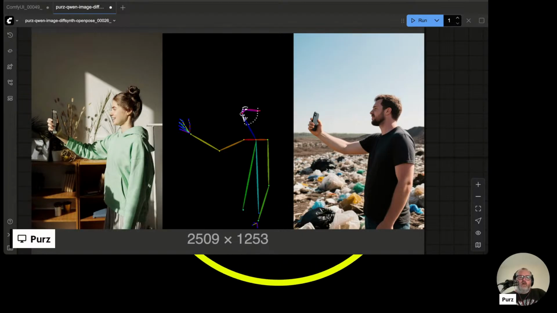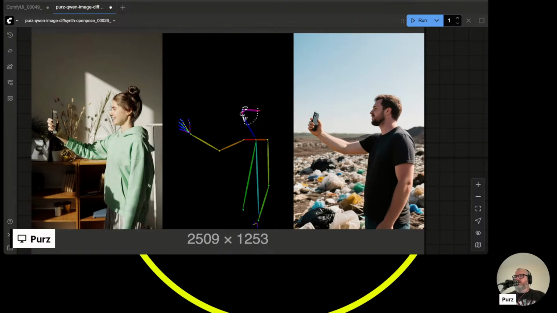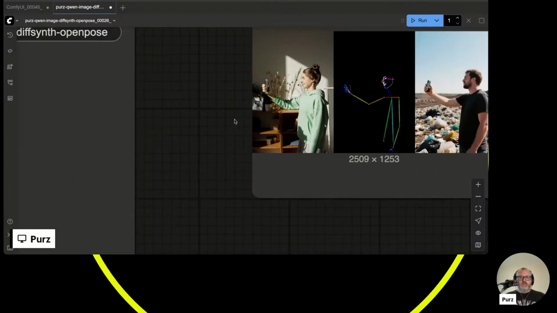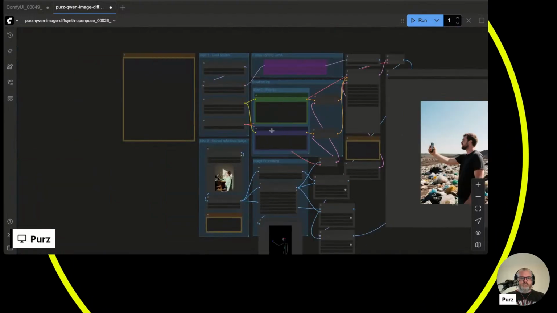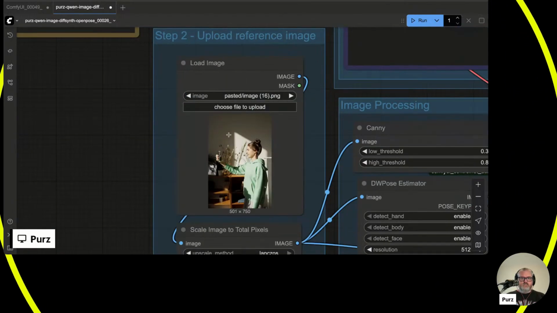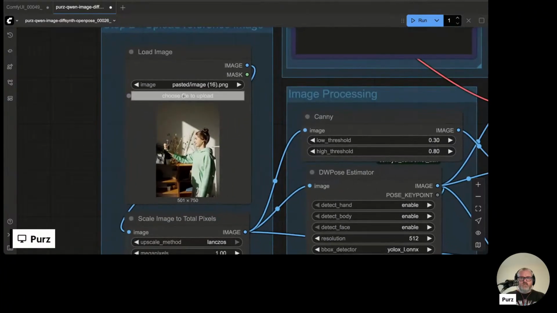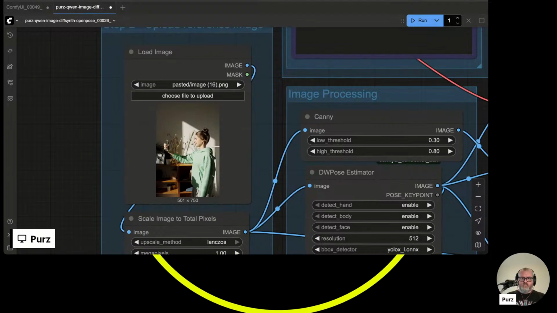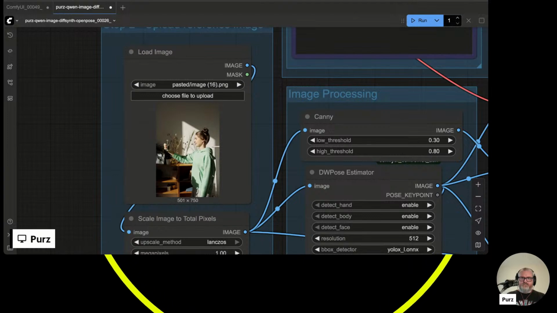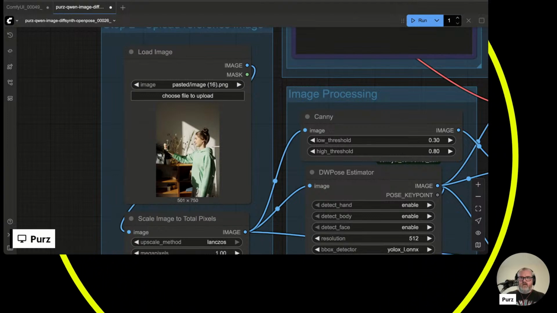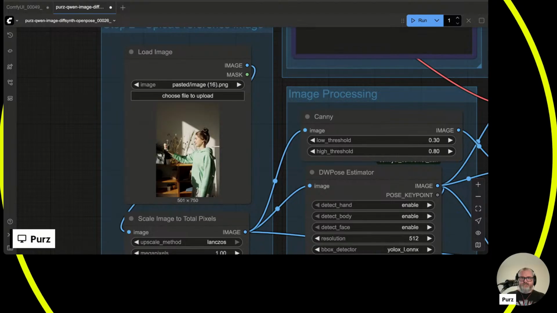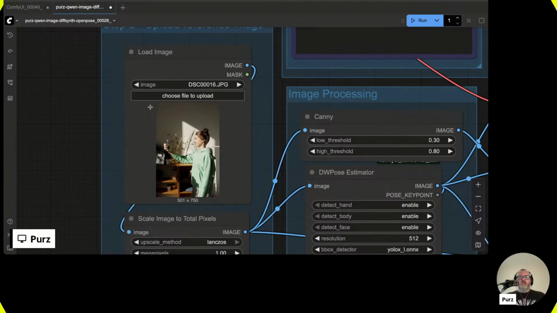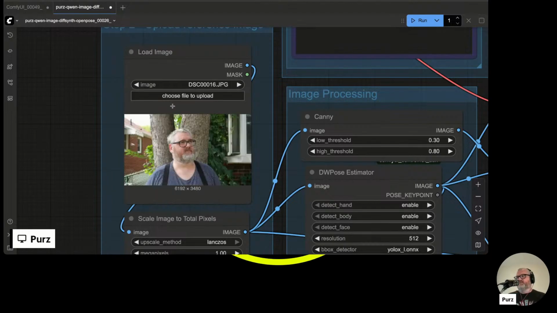So now, you could imagine the power of this. See if I have any more silly pictures. I have a picture of me. Let's do that. We'll see how it handles a more close-up image with the skeleton.